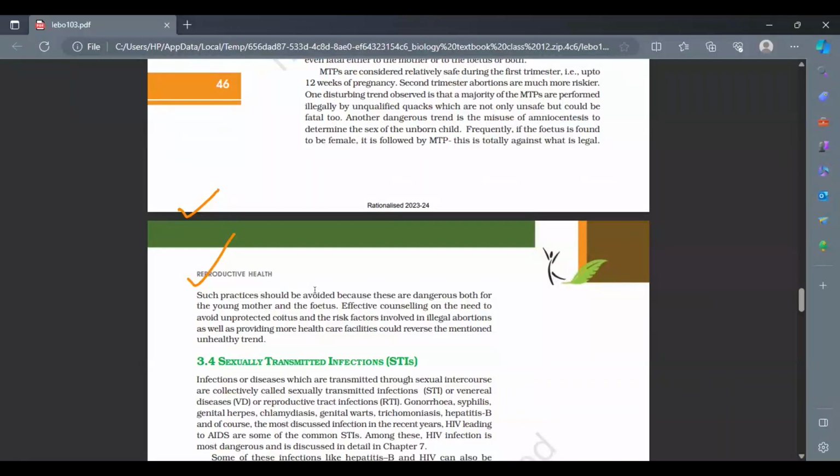So that needs to be also controlled. Most of the gynecologists have written outside their hospital that the sex of the unborn child will not be revealed. So in India, it's a crime to reveal the sex of an unborn child.